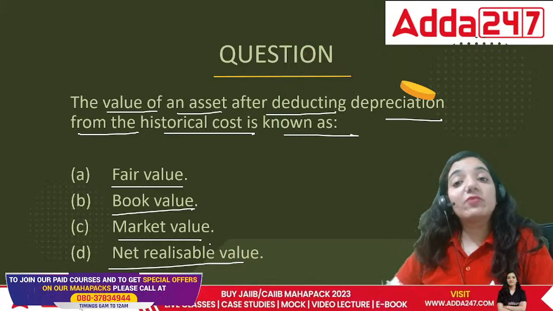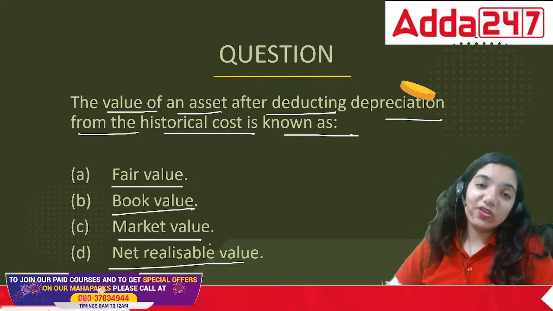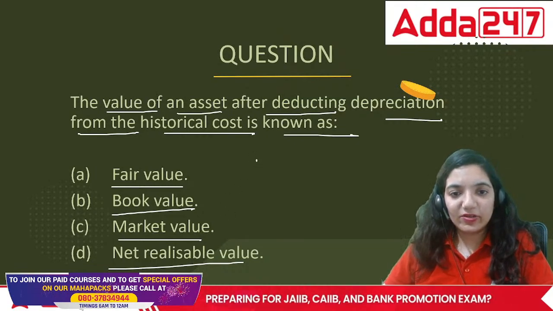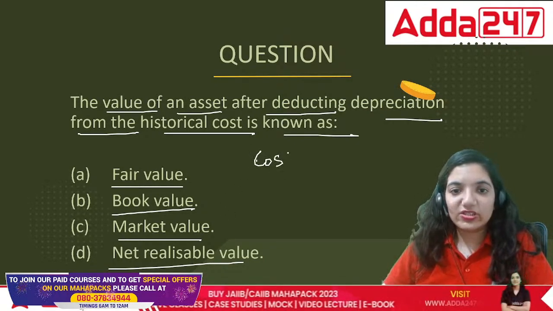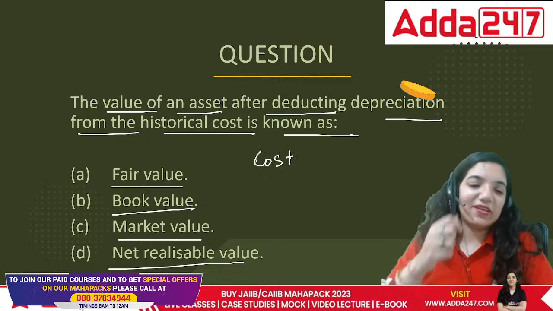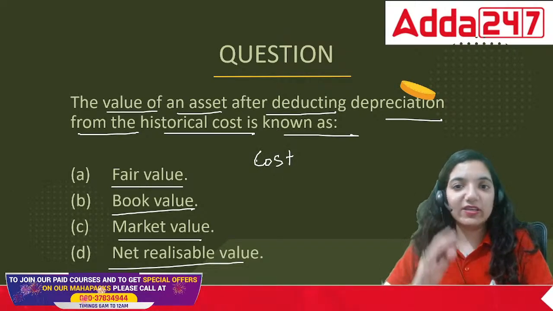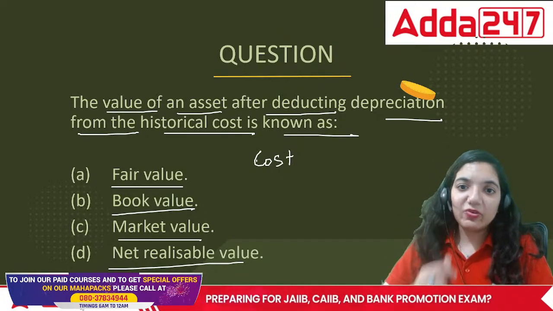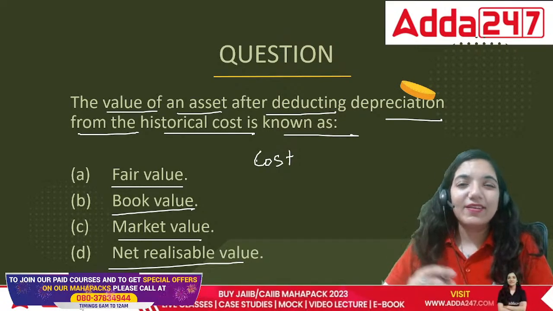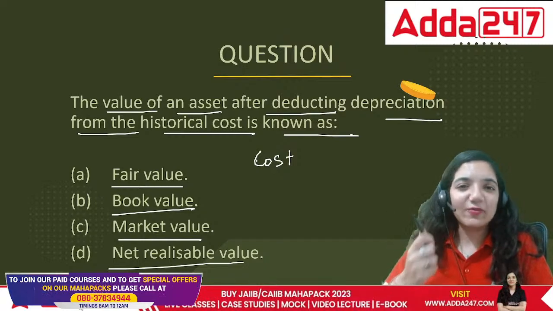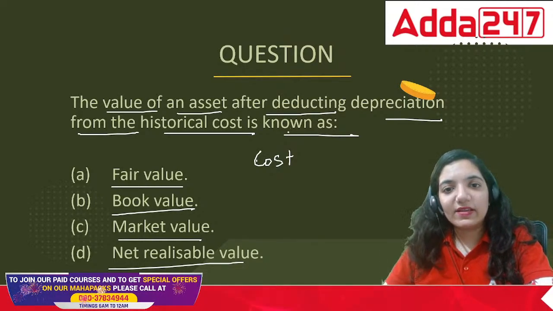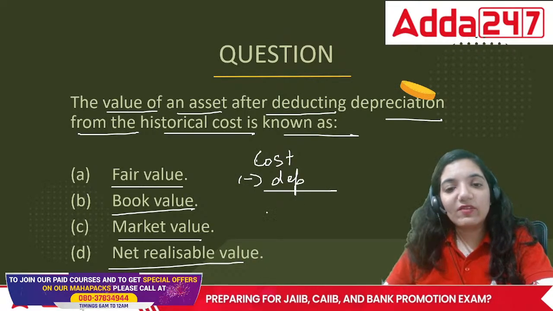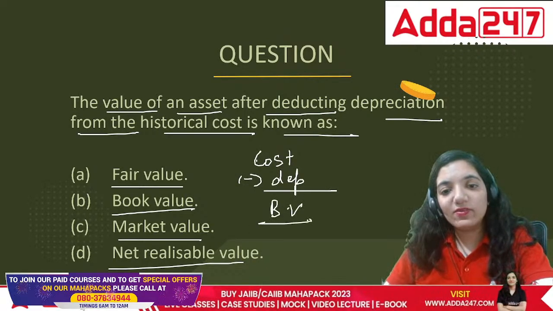When we talk about depreciation from the historical cost, the point is we say that I bought it at a particular price, that is cost. Every year I'm using this pen, which is very important for me because I'm using it to teach you and I earn through this. So this is my asset. Whenever I'm using my asset, what would happen? This will get old, this will get worn out. So what will happen? That is cost minus depreciation. Whatever is left is book value.